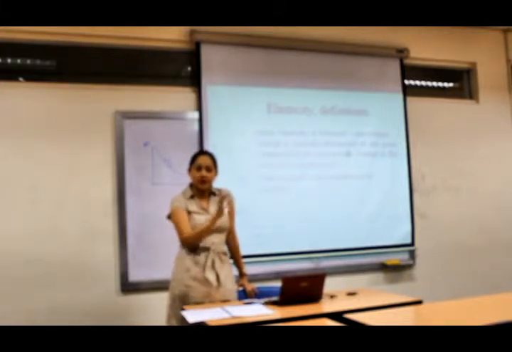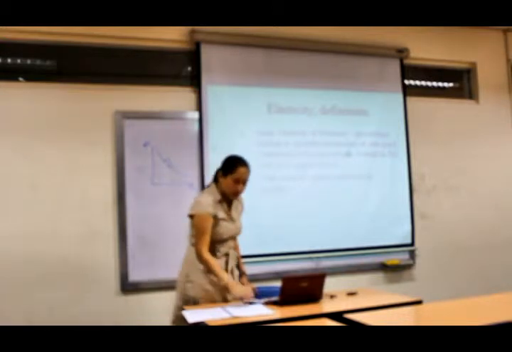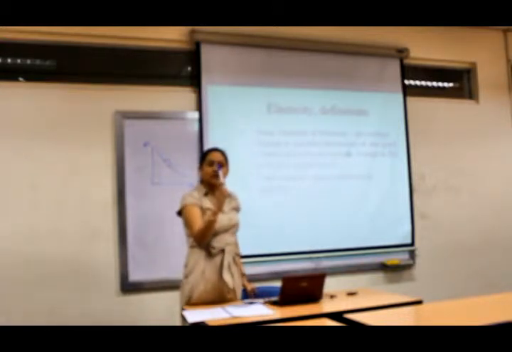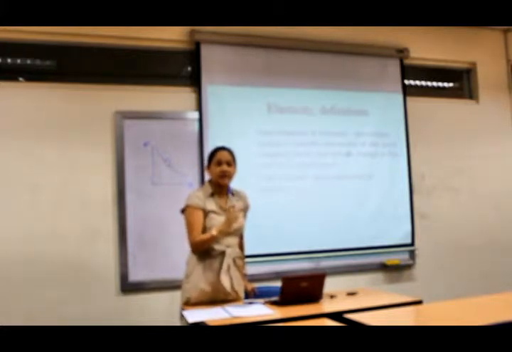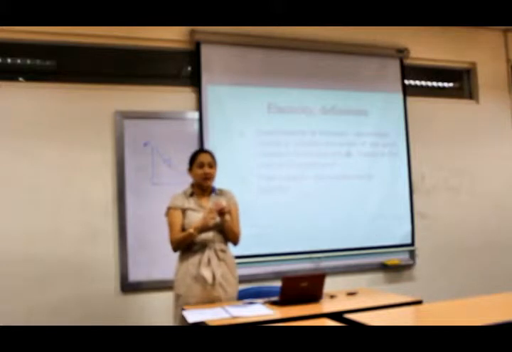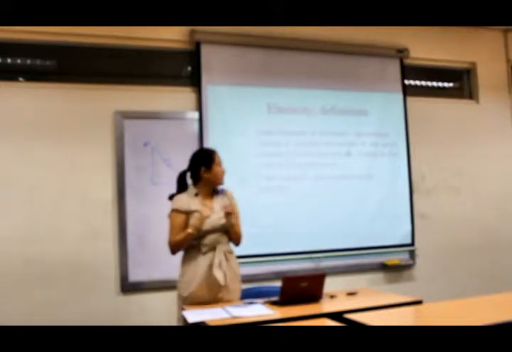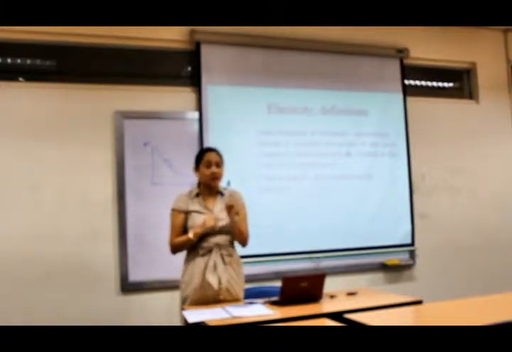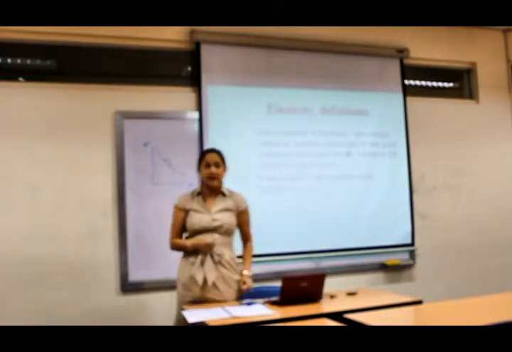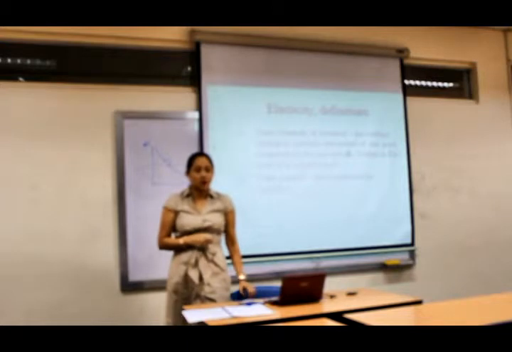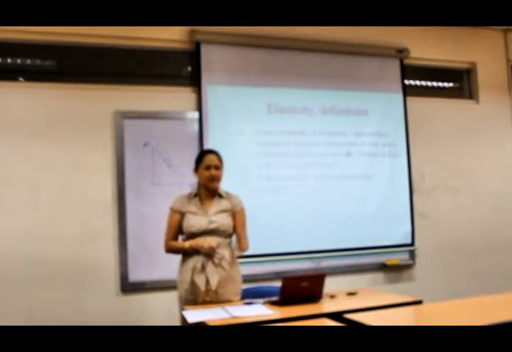So you're still looking at price and its effect on quantity demanded, but this time, it's no longer the price of this good compared to the quantity demanded of the same good. Instead, you're looking at the price of something which we identify as a related good and the quantity demanded of this good. Now, what would we consider as a related good? It must be a good which will probably have an effect on this good that we are looking at.